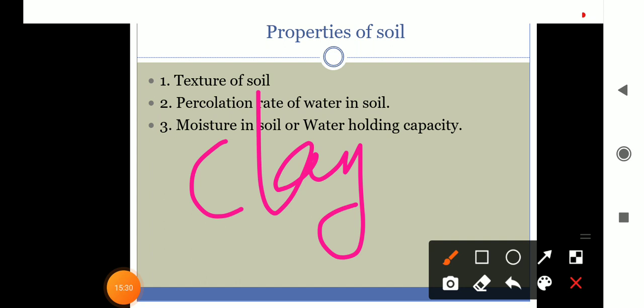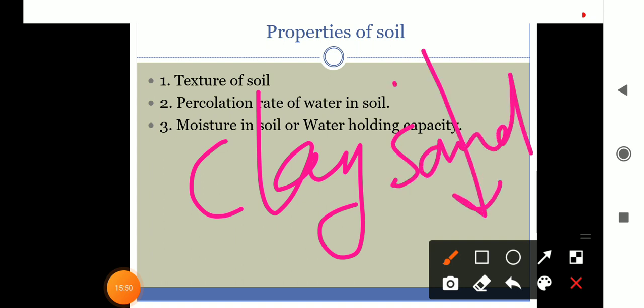It has the highest percolation rate and allows the rainwater to reach the well faster and in greater amount, right? Sandy soil retains the least water. All the water will percolate through the sand. Water will go down, so the well will fill.